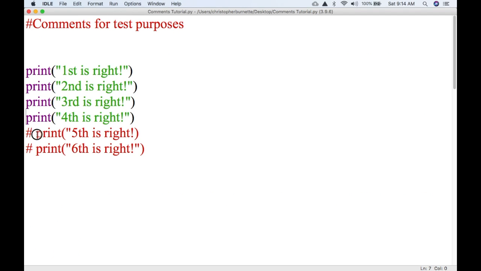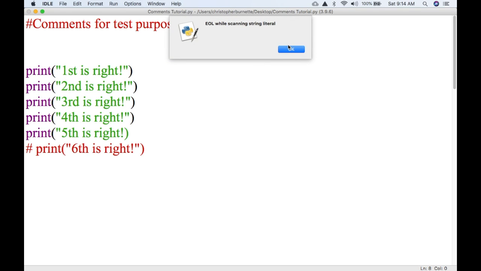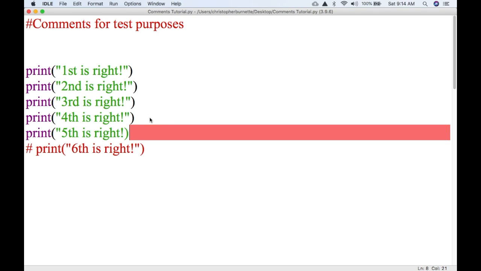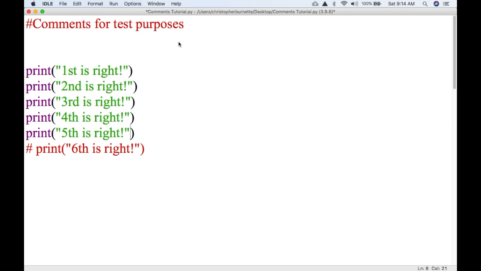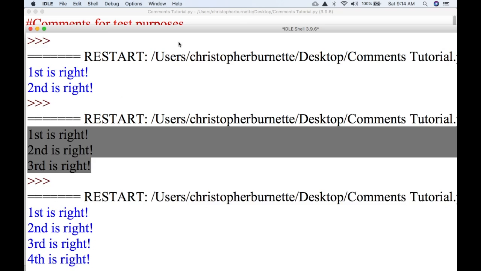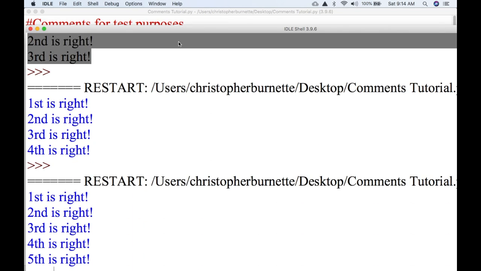And so now I come in here to the next line, print those out. I got an error. So let's look at what we've got here. We also forgot to put our quotes right there. So we put our quotes there. We run the code again. The 5th line is right.